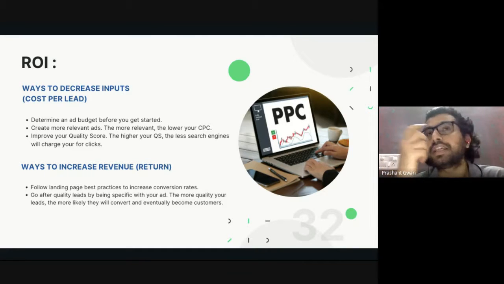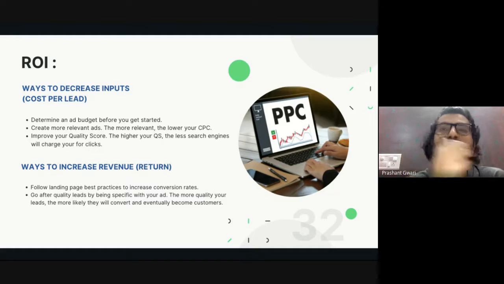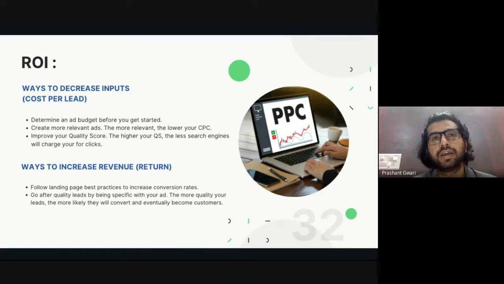So to increase the revenue, it's really important to target a specific ad to a specific audience. It will increase your CPC, it will increase your cost per lead, but it will also increase your return. If you are not looking for website traffic, if you are not a blogger, then target a specific keyword.